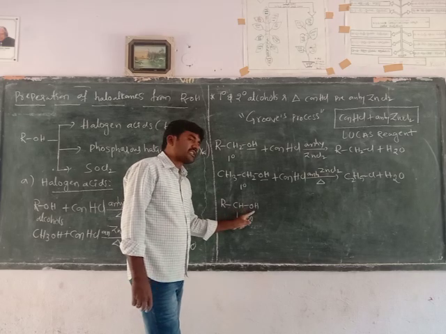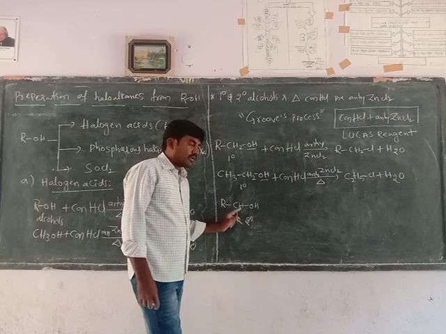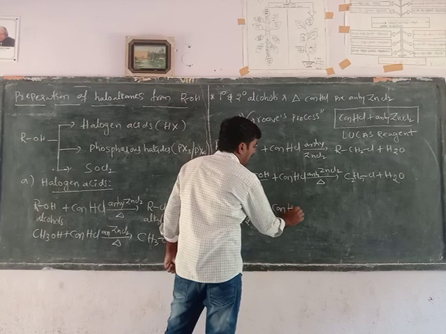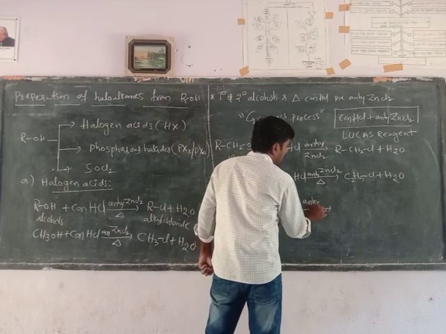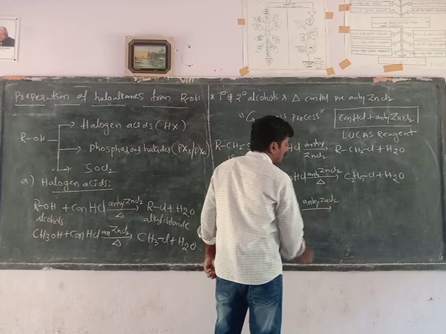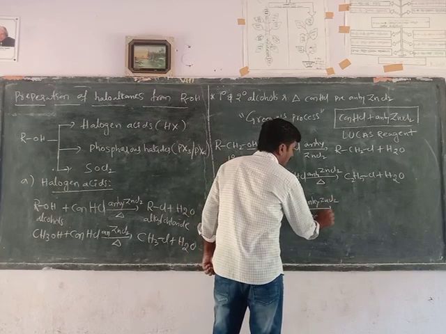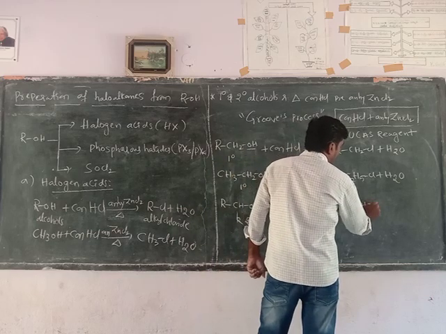When the hydroxyl group is directly attached to the secondary carbon, it is called secondary alcohol. When secondary alcohols react with concentrated hydrochloric acid in the presence of anhydrous zinc chloride at room temperature, they form secondary alkyl chloride.